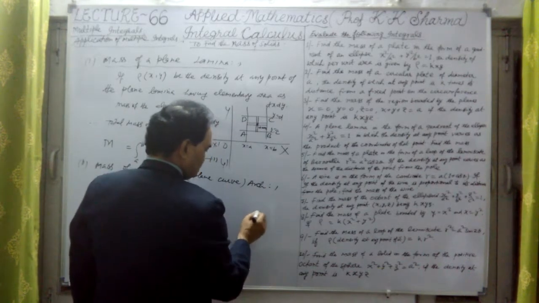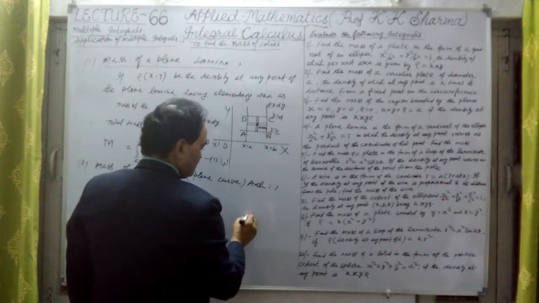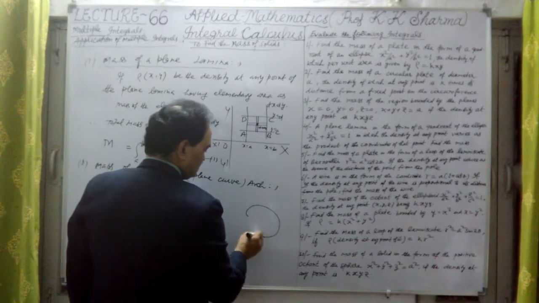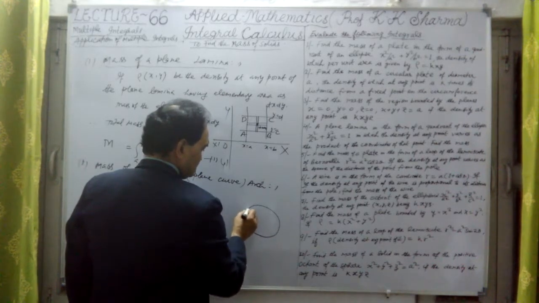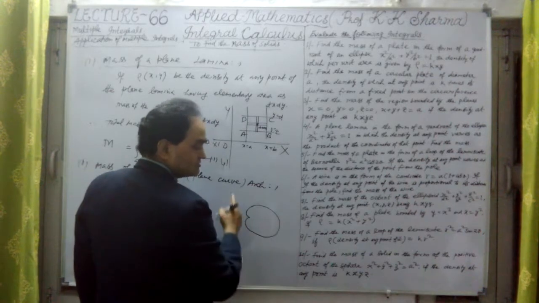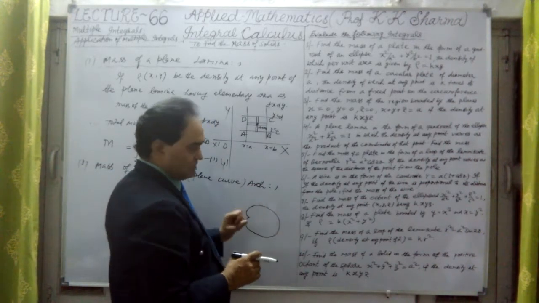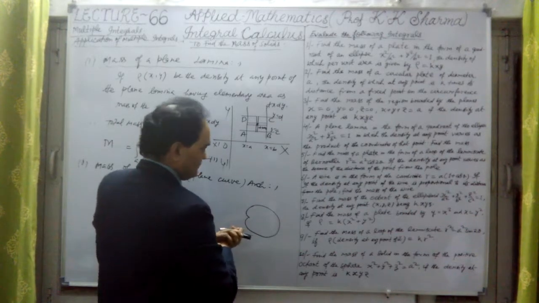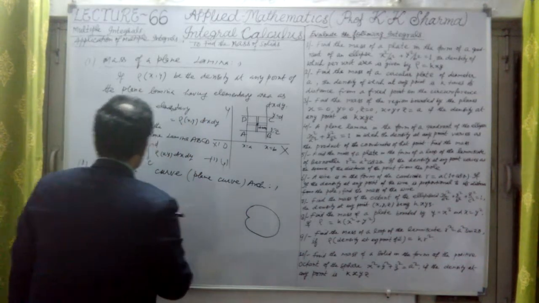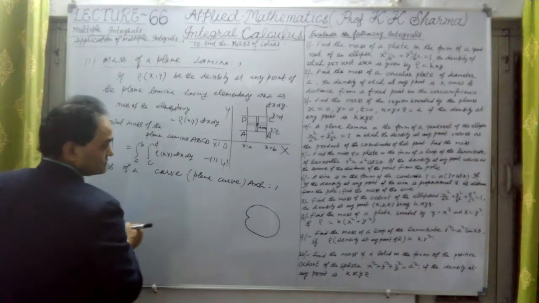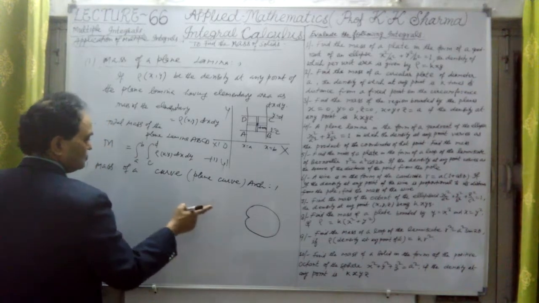Suppose there is a wire in the form of a cardioid in the plane. This is the wire, and you have to find its total length.